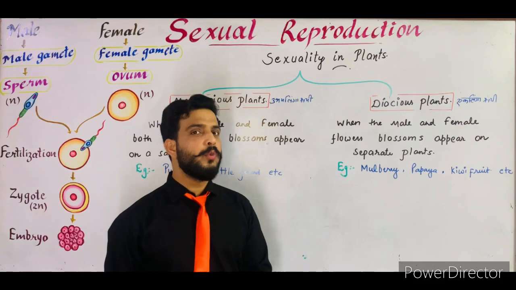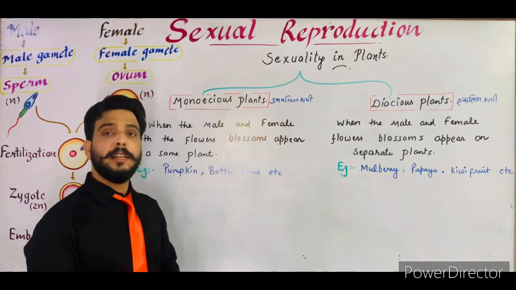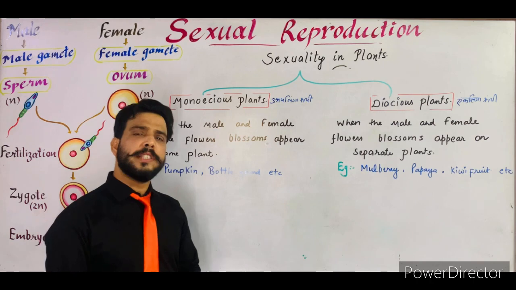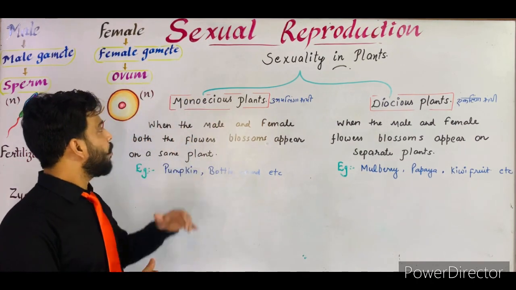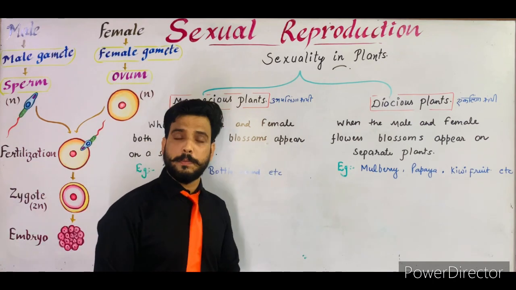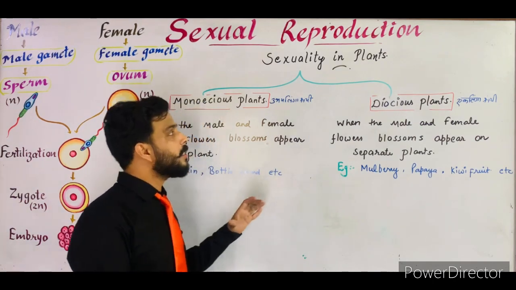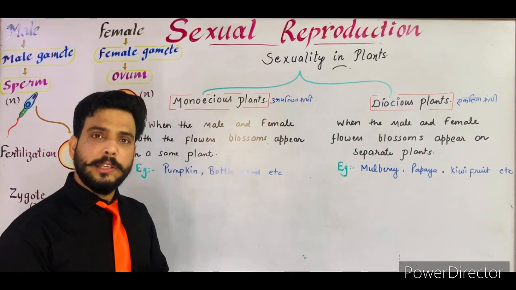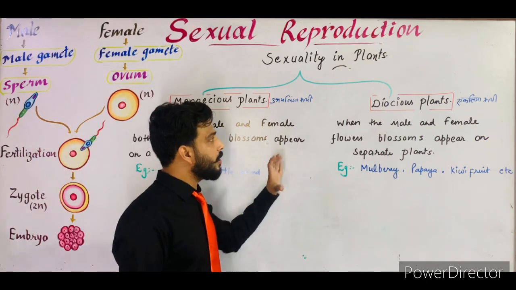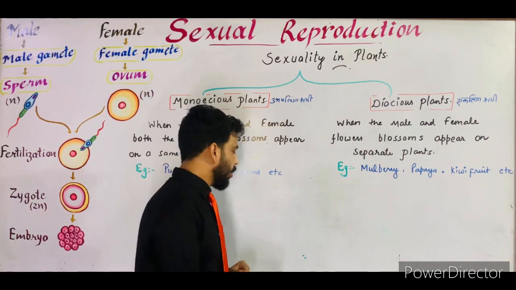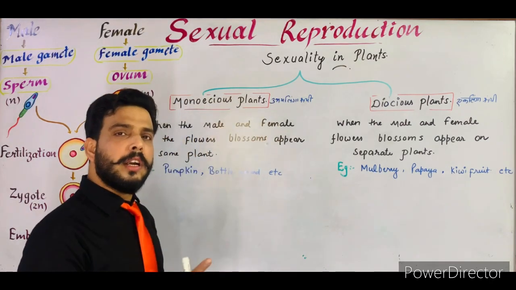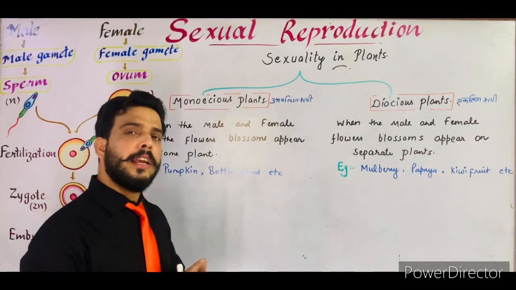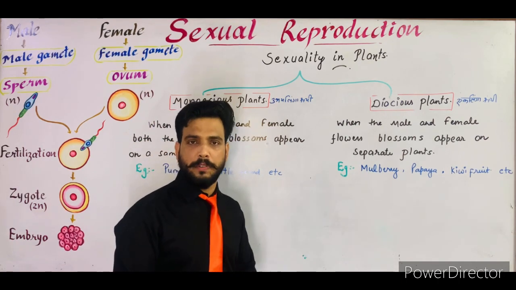So students, now we will talk about sexuality in plants. On the basis of sexuality, the plants are of two types: monoecious plants and the dioecious plants. But before monoecious and dioecious plants, I would like to tell you about a basic concept in these two types of plants. First of all, it is very important to know what are the bisexual flowers and what is the meaning of unisexual flower.